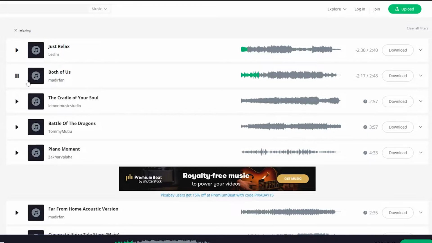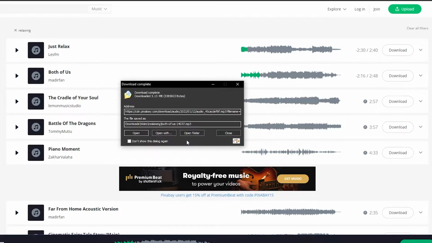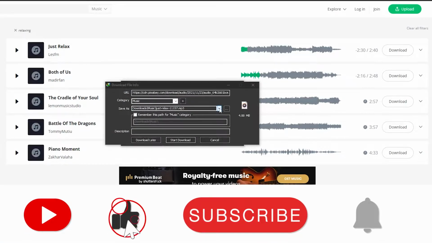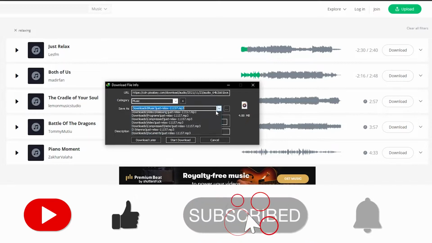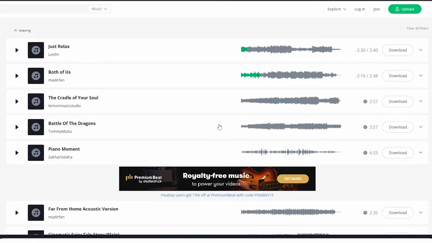So what we're going to do is download this song right here. Click on download, and we're going to save it over here in relaxing as well. Going to download. Boom, it's downloaded. Now we're going to download this song as well, and we're going to put it in the exact same folder. Start download. Boom, it's done. So now we have our music. Now we have our videos. Now all that's left for us to do is compile them together, and boom, we have ourselves a video.